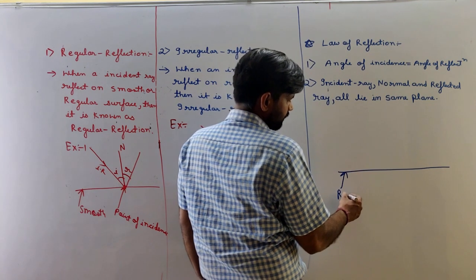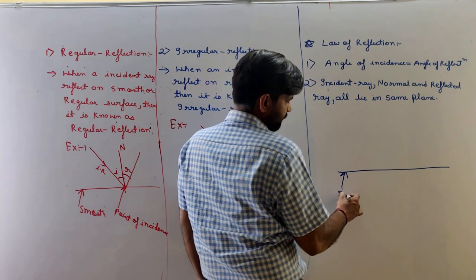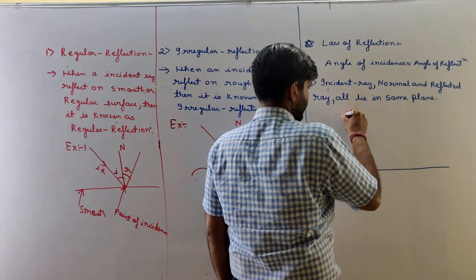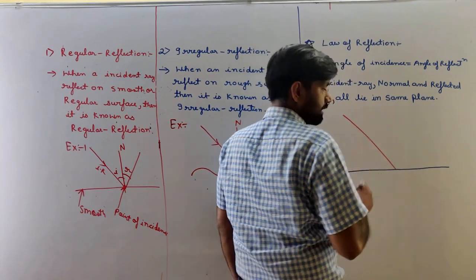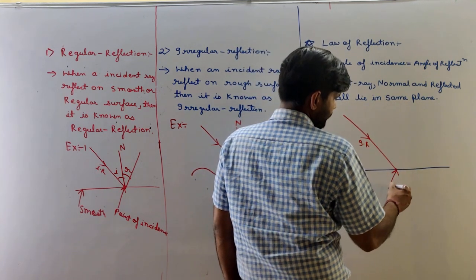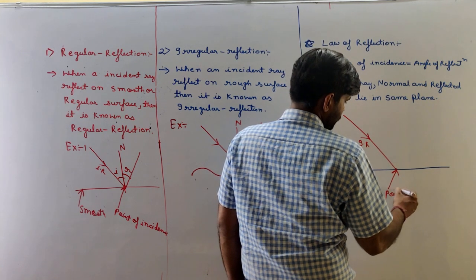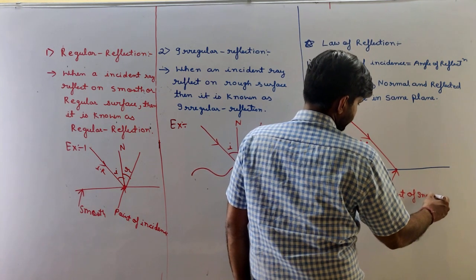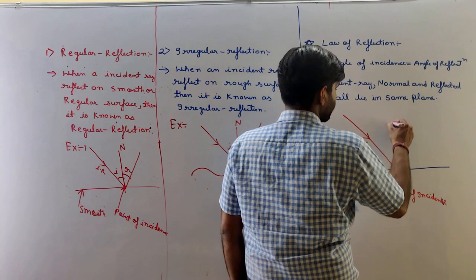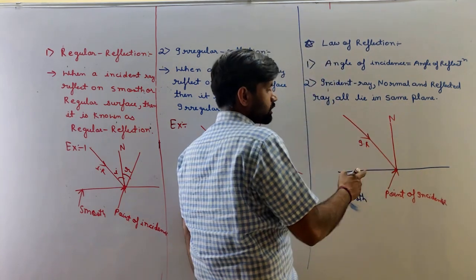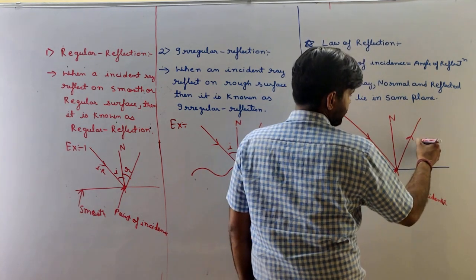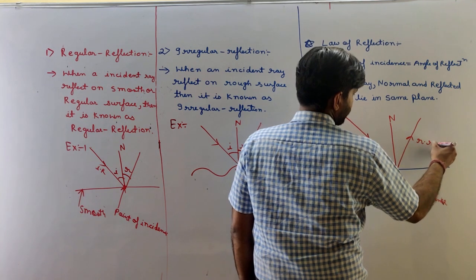This is a regular surface, or we can call it a smooth surface. So this is an incident ray. This point is known as the point of incidence, and from the point of incidence we draw a normal which is perpendicular to the horizontal surface, and from this point of incidence our reflected ray reflects in the same medium, that is the reflected ray.